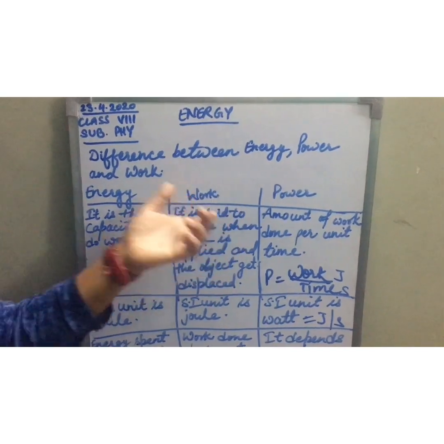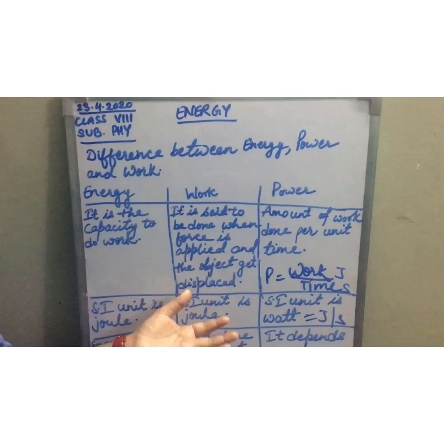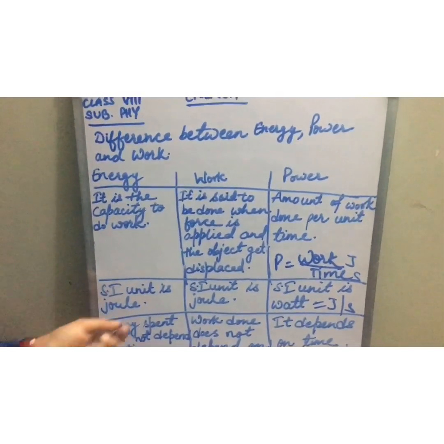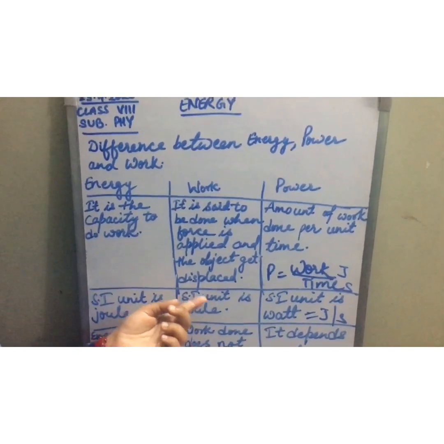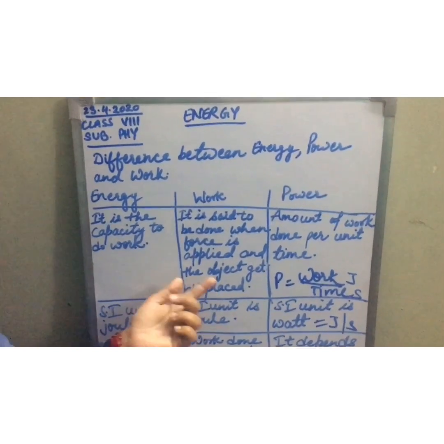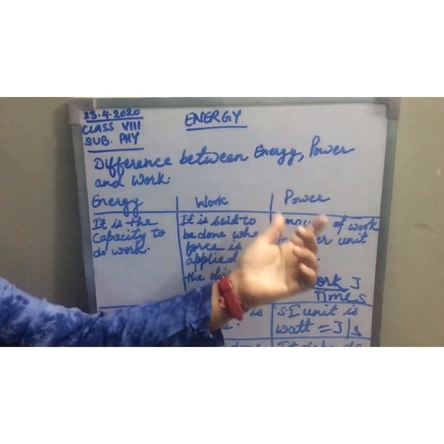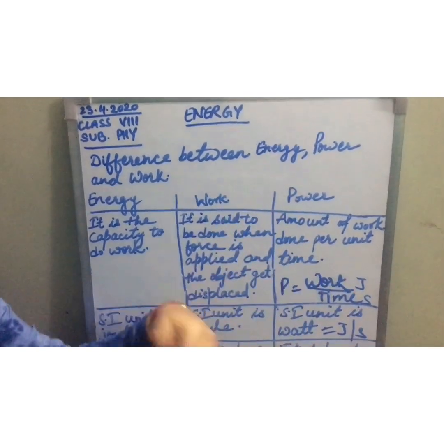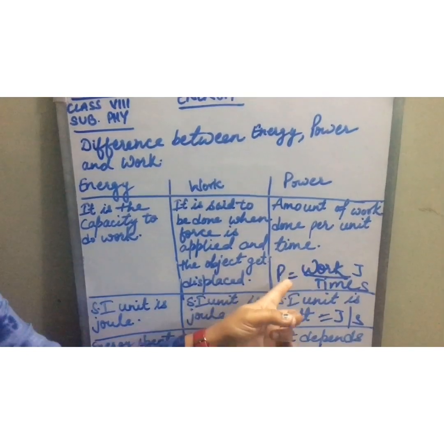Next, work. Work is said to be done in physics when a force is applied on the body, and because of that force, the object gets displaced from its original position or its reference position. Now come to power. What is power? Power is the amount of work done per unit time. That means how much work a body is doing per unit time. It represents its power.